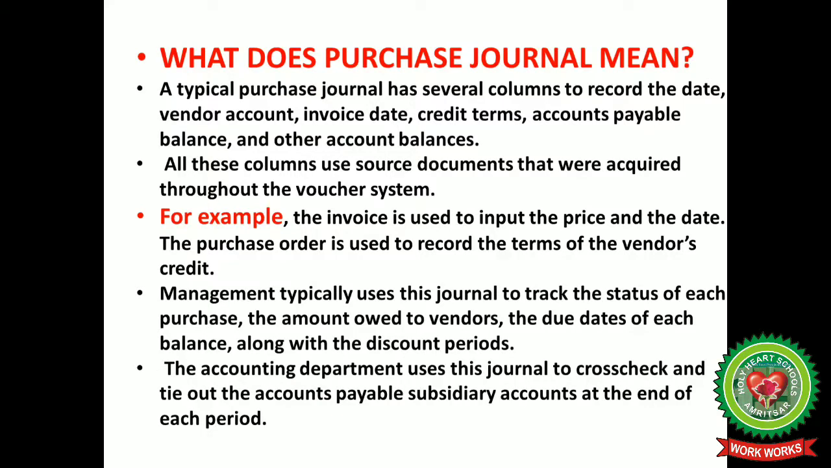What does a purchase journal mean? A typical purchase journal has several columns to record the date, vendor's account, invoice date, credit terms, accounts payable, balance and other account balances. All these columns use source documents that were required throughout the voucher system. For example, the invoice is used to input the price and the date. The purchase order is used to record the terms of the vendor's credit.